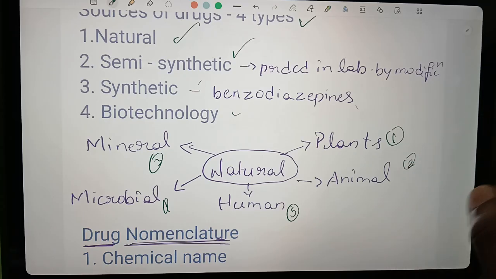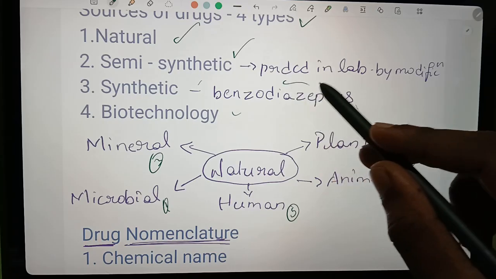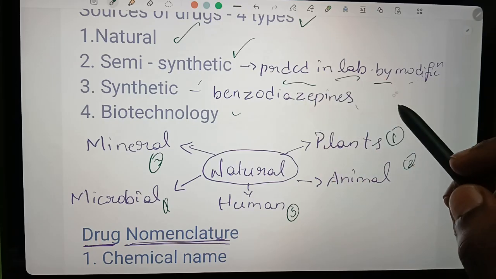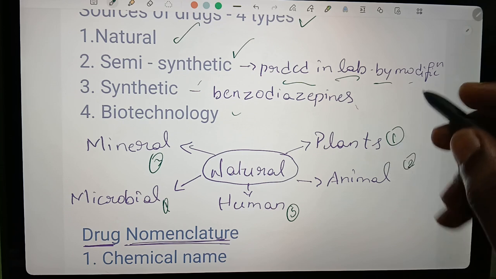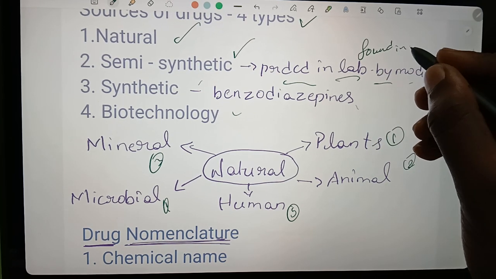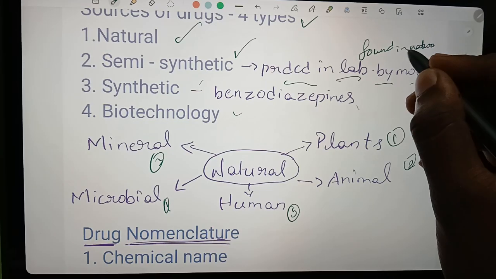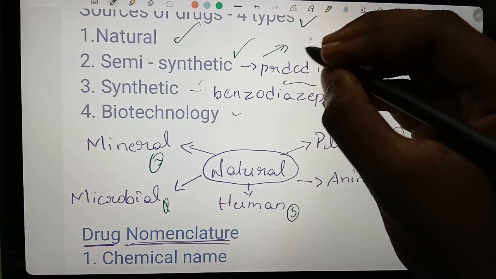Next, semi-synthetic drugs. These are produced in the laboratory by modification of materials found in nature. Example, amikacin.